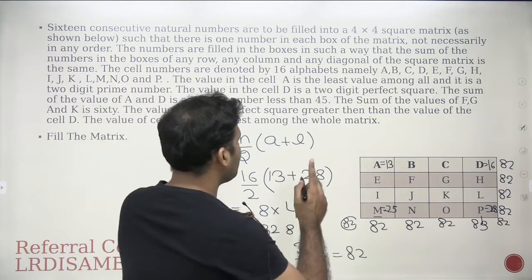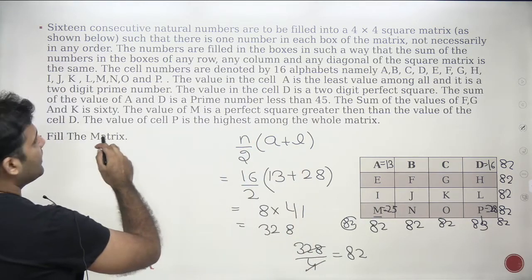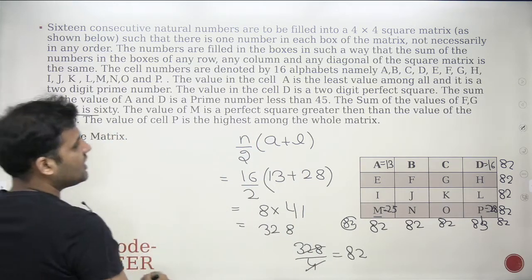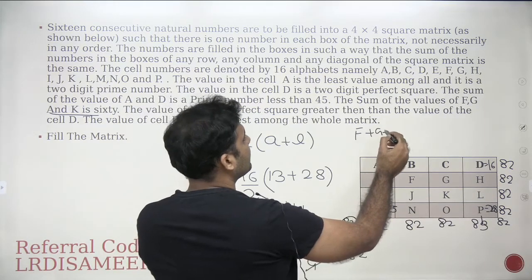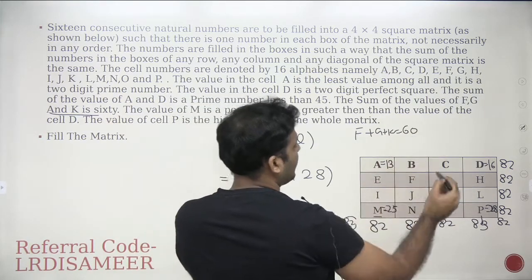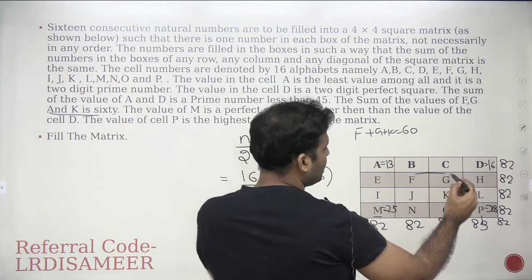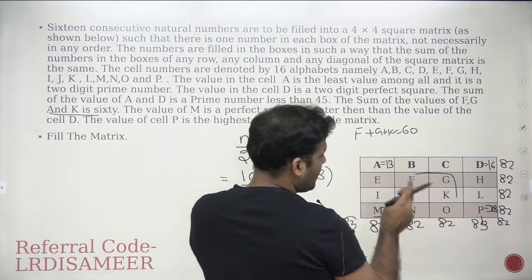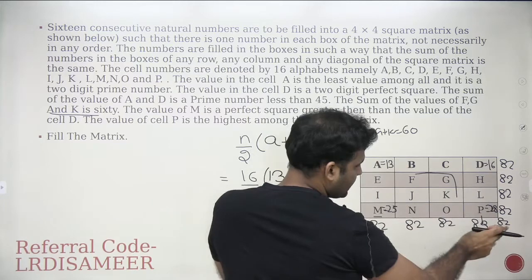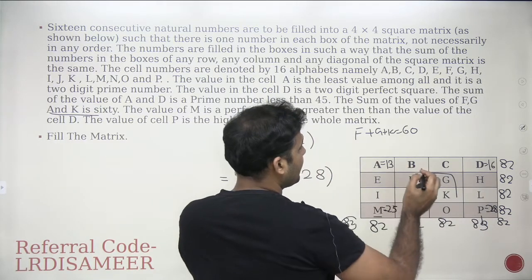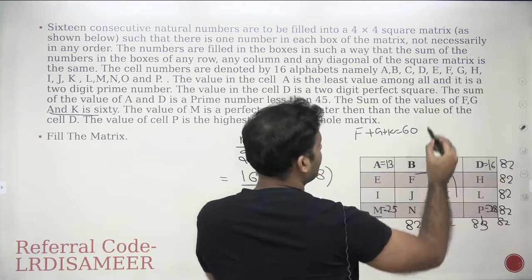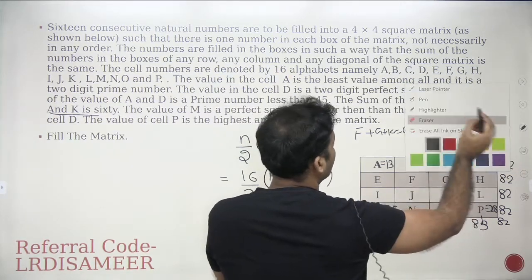Now you see that there's one more piece of information that has been given over here. The summation of the values of F, G and K is 60. The summation of F plus G plus K is 60. Now if this summation F plus G plus K is 60, and I know that the total value of this is 82, now you can see that I can use this information directly. And how can I use it?